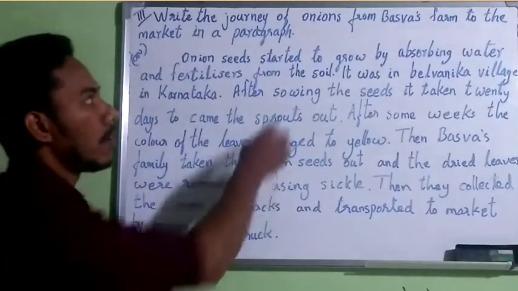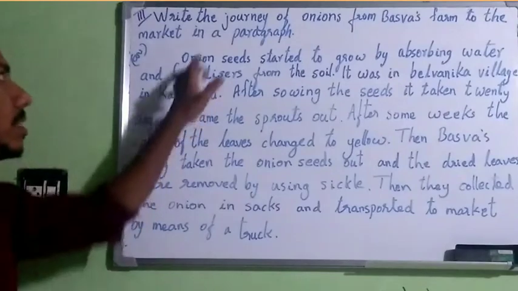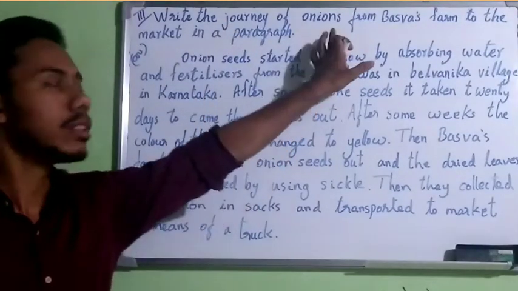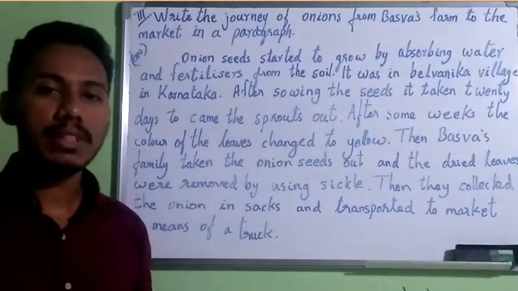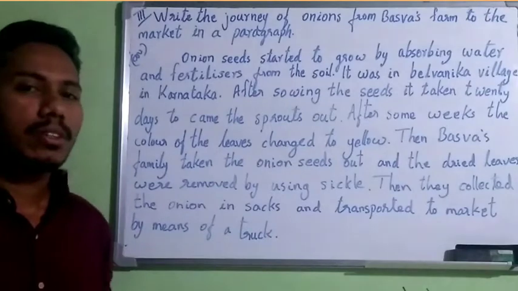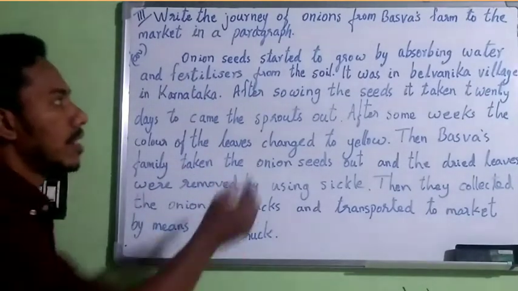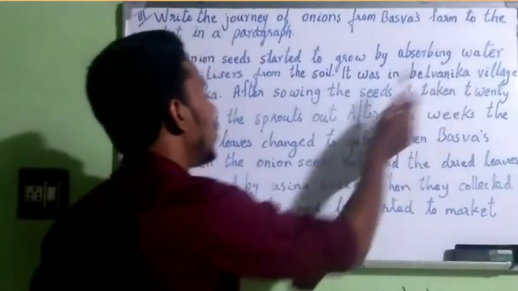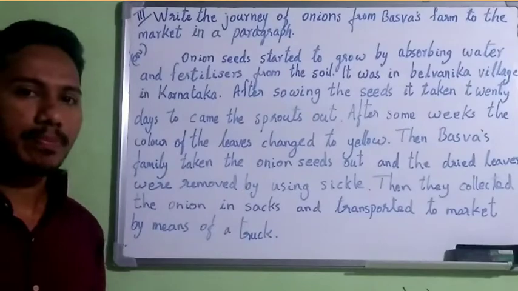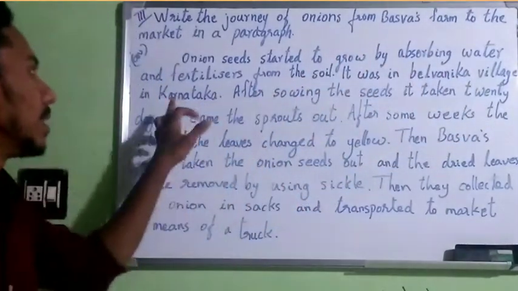Write the journey of onions from Baswa's farm to the market in a paragraph. You have to write the answer of this question in your own words, but this is a model for reference. Onion seeds started to grow by absorbing water and fertilizer from the soil. It was in Belvaniga village in Karnataka.